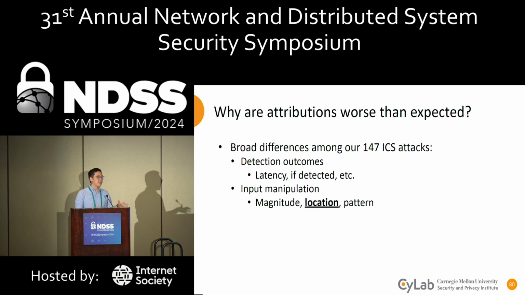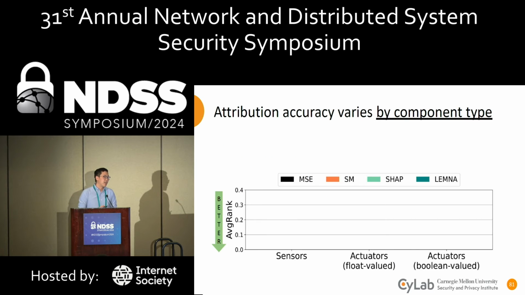I'll quickly go over the second factor that we analyzed, which is just the location or the type of feature that was attacked in an ICS. As a reminder, there's 2 major types of features in our systems. There are sensors, which read values from the physical process, and there are actuators, which execute commands sent to the process. And actuators are further divided into float-valued decimal controls or Boolean-valued on-off controls.